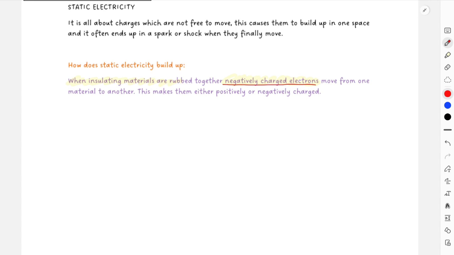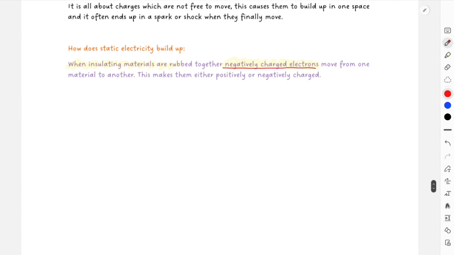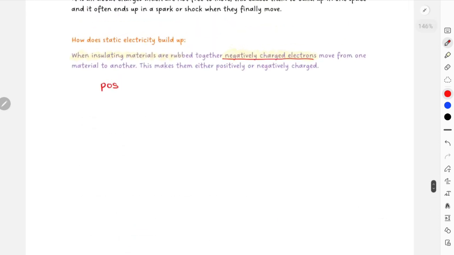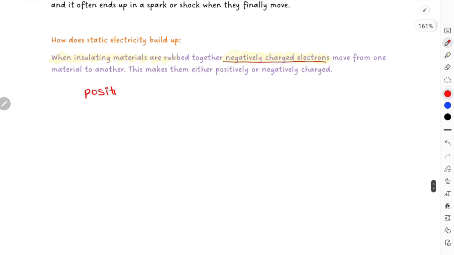There are a few things to understand, that is, how can an object be positively charged or negatively charged. Wait, let me see if I have written this in a file. No, I didn't. Okay, then. Positively charged means that it must have lost electrons. Now it has a surplus of plus charges, okay?